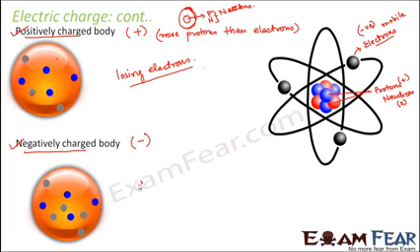So here, gaining electrons will make an object negatively charged, because the electron is a negatively charged particle. If an object is taking in more electrons, that means it is taking in more negative charges, so that particular object will become negatively charged. Quite simple logic, right? I am asking more and more electrons to come inside my house. So my house will carry a net negative charge, because more negatively charged particles are staying inside my house. Similarly, inside an atom also, if the atom is gaining more and more electrons, it will become negatively charged. If it is losing more and more electrons, then it will become positively charged.